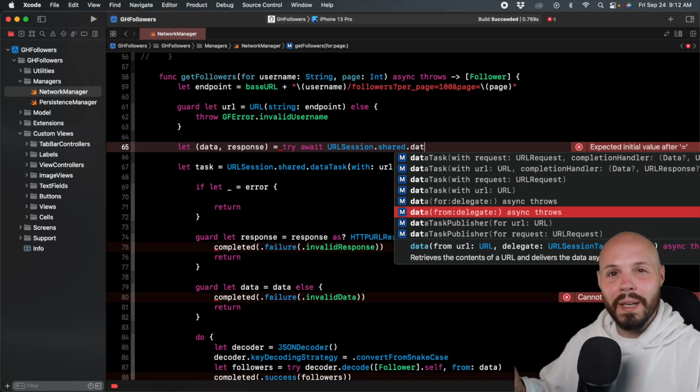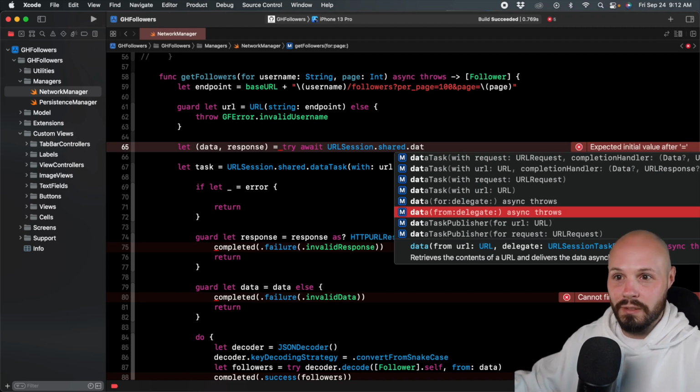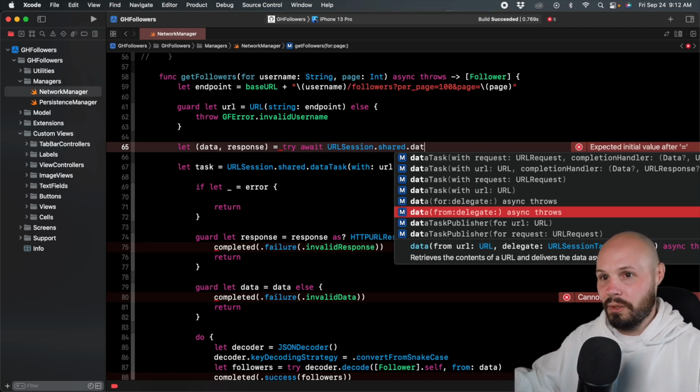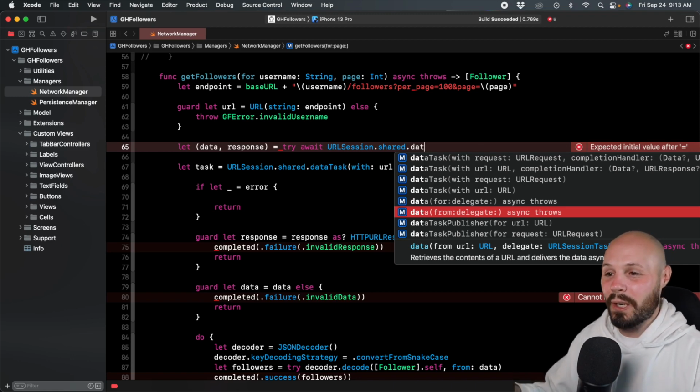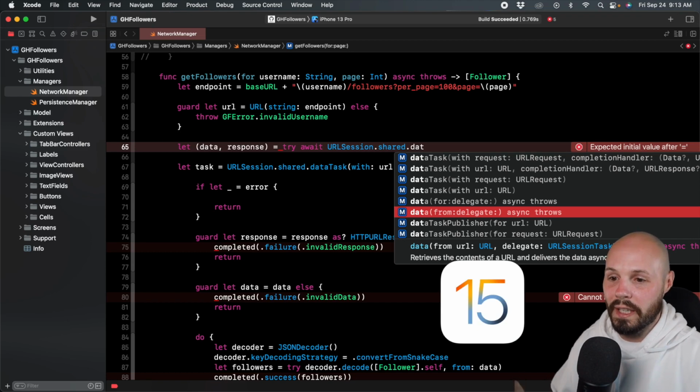While I say that, let me be clear. The async await stuff requires iOS 15 and Swift 5.5. If your app still has to support iOS 14, you can still implement async await, but you have to have a lot of conditionals, like if iOS 15, do the async await stuff, else do the old stuff. And that just makes your code cluttered. You're better off waiting until you can support iOS 15 at a minimum. But that's the big thing here. Async await does require the latest iOS.